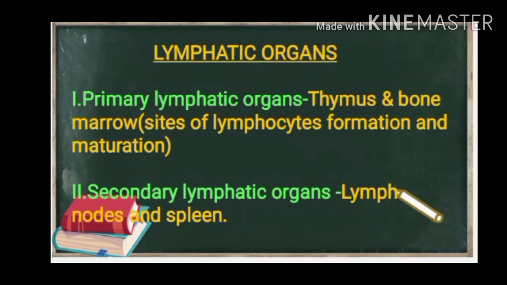Now let's see the lymphatic organs. Primary lymphatic organs are the thymus and bone marrow, which are sites of lymphocyte formation and maturation. Secondary lymphatic organs include lymph nodes and spleen. Students, the tonsils on the sides of the neck are examples of lymph nodes.